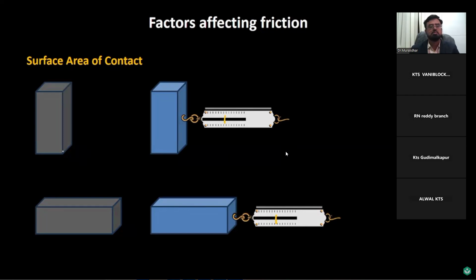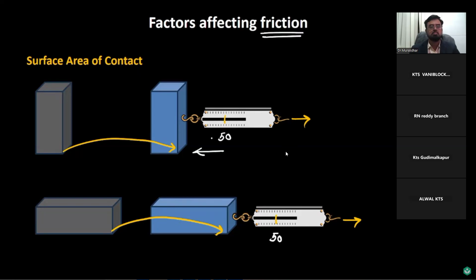Let's say I'm displacing both these boxes by the same amount, and I'm noting down the reading in the spring balance. We will find out that the reading in the spring balance is the same in both these situations. Let's say the reading is 50 in this situation. It's also 50 in this situation. So the reading in the weighing balance is actually telling us about the frictional force, because the frictional force is the one that is opposing this motion.